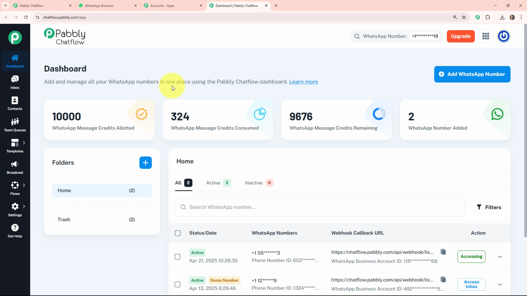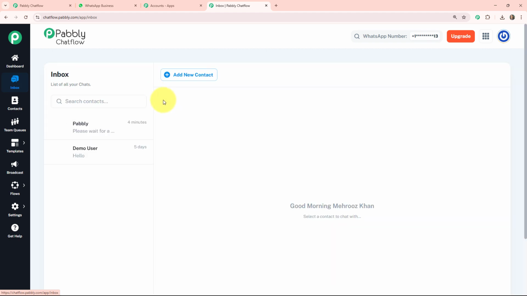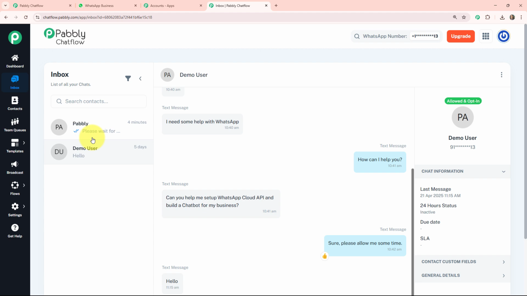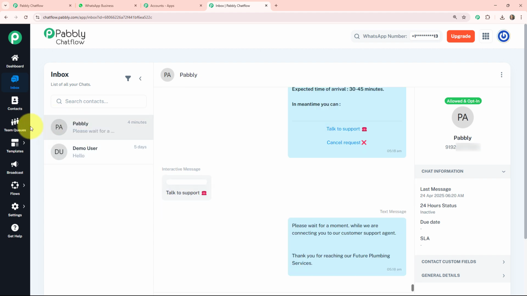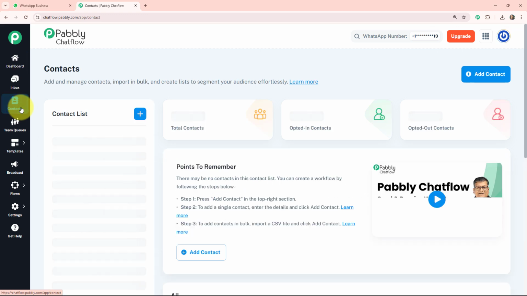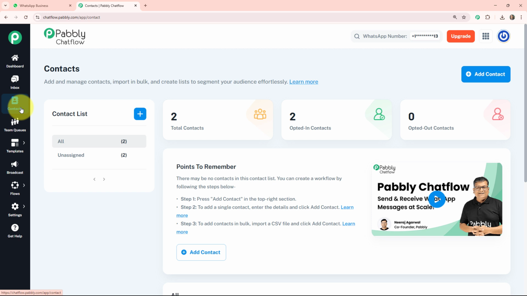And not only this, but we have some other amazing features inside Pabbly Chatflow. The first one is inbox, where you can store all the messages of your customers and you can respond to them here also. You don't have to open your WhatsApp account again and again. The third one is contacts, in which you can list your WhatsApp contacts who interacted with your chatbot or messages, and you can see contact details, create segments, tag users, etc.